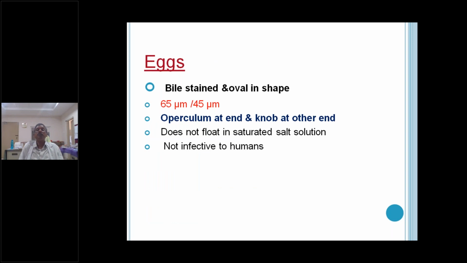Eggs. There is a bile-stained egg, bile-stained and oval in shape, 65 microns by 45 microns. It is operculated at one end and has a knob at the other end. It does not float in saturated sodium chloride solution. It is not infective to the host.